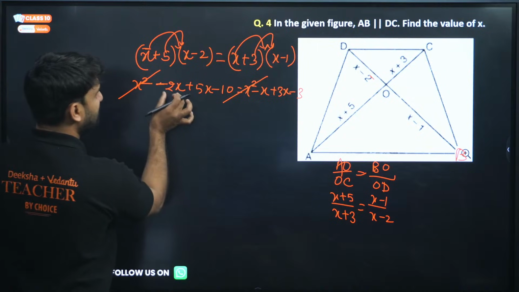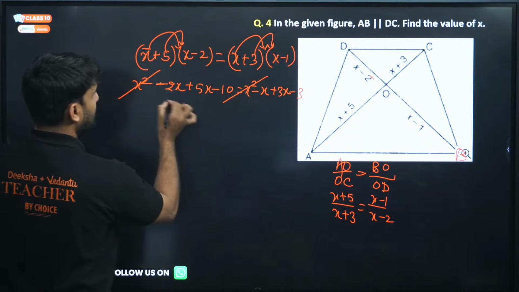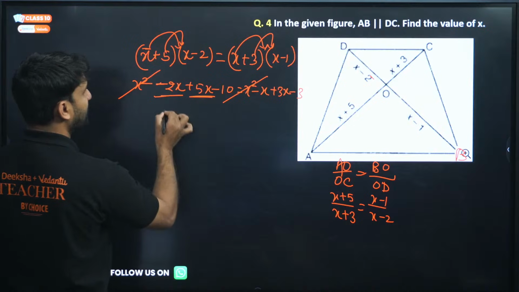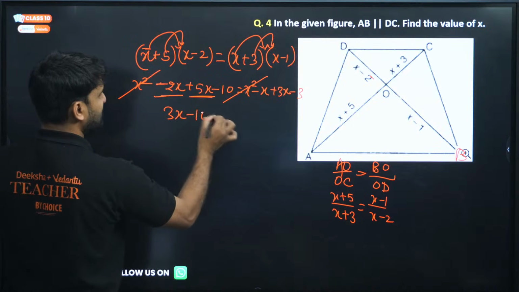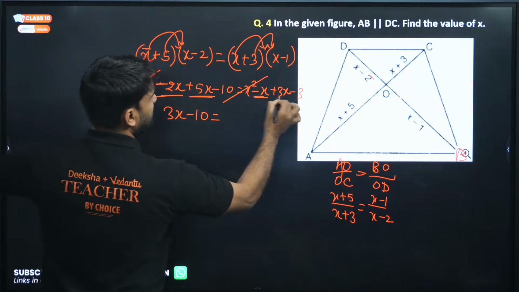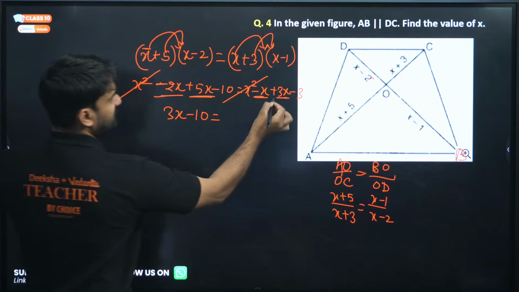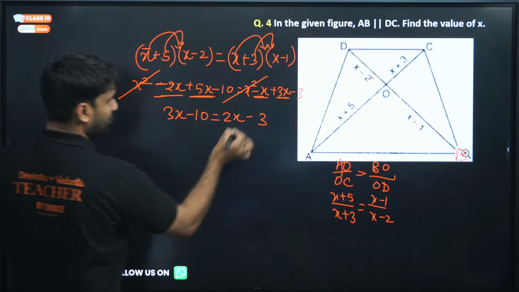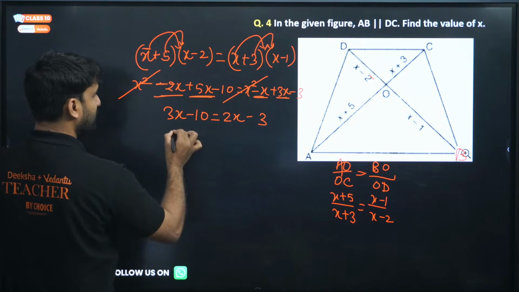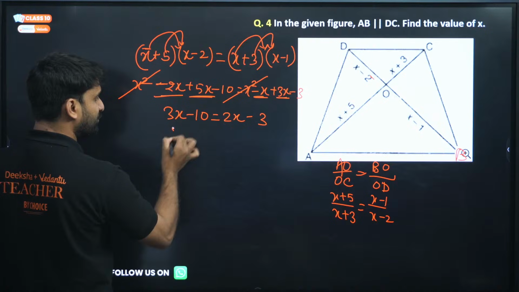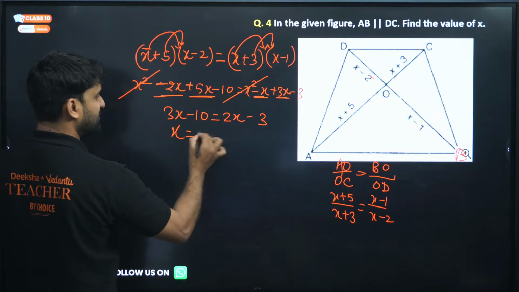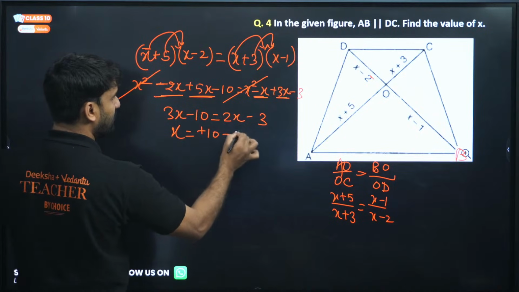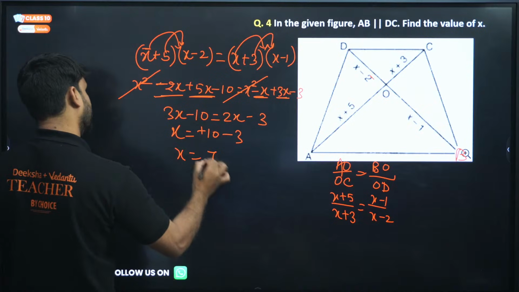Minus 2X plus 5X will be 3X. Minus 10. Here, minus X plus 3X will be 2X, and minus 3 is there. So 2X will go there, and 3X minus 2X will be X. Minus 10 will go there, so this 10 will become plus. So X is equal to 7.